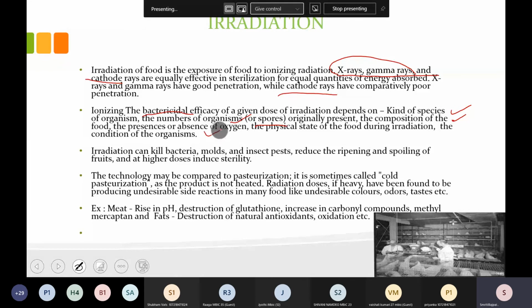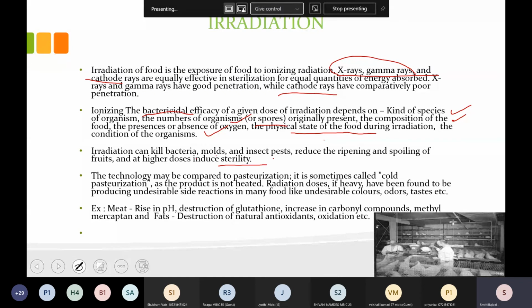Then presence and absence of oxygen, again the physical state of the food during the irradiation. So these are the things which can affect the irradiation. Okay. Now irradiation can kill bacteria, mold, and insect pests, and reduce the ripening and spoiling of the food, and at high doses it induces sterility. Okay, so these are the things which this irradiation can do.